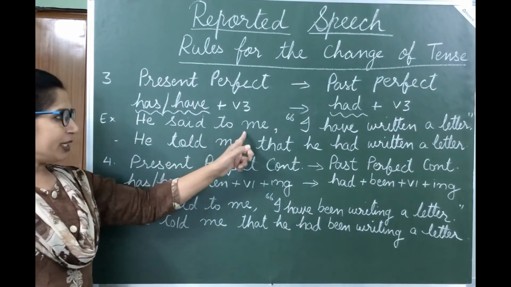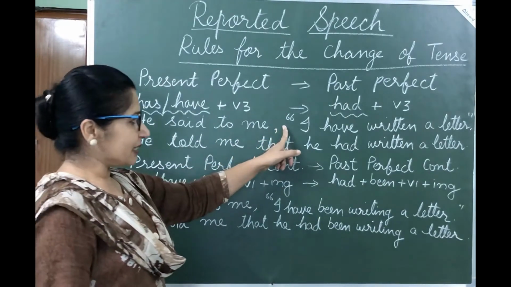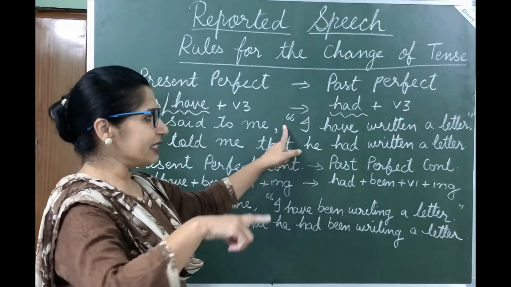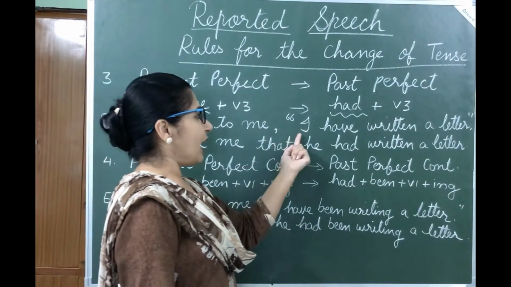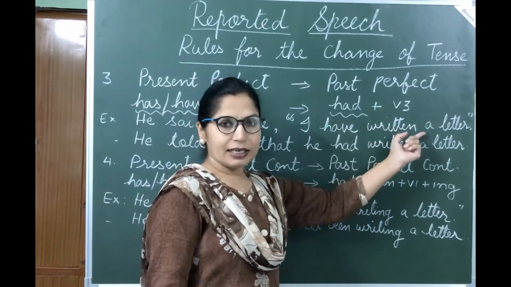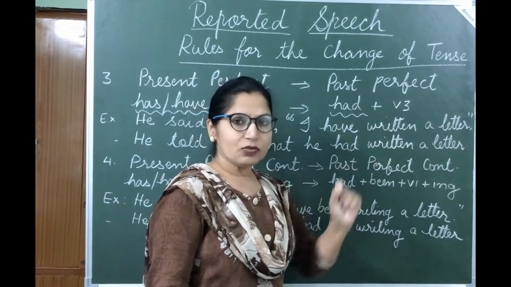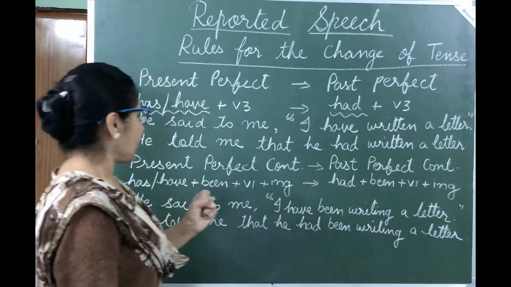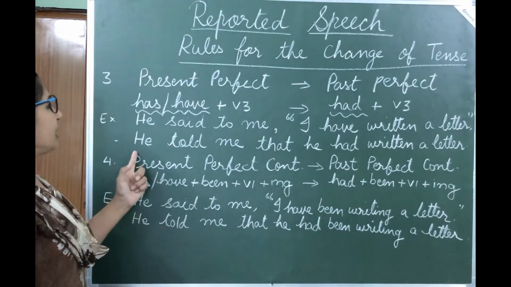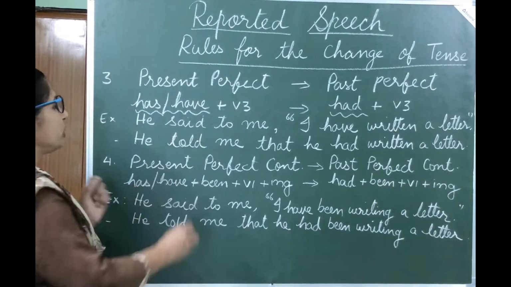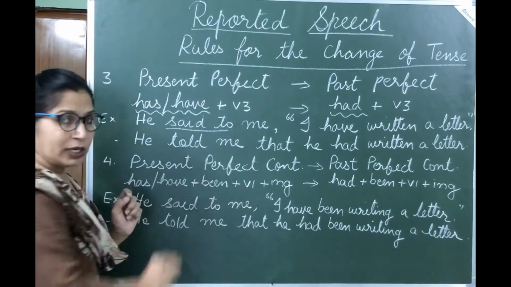He said to me, comma, inverted comma, start. Now the same sentence we have changed into present perfect. I have written a letter. Full stop, inverted commas, close. Now let us convert this into indirect speech. He said to changes into told.